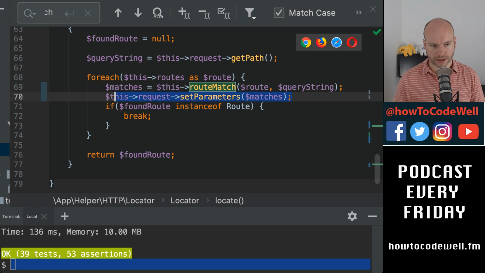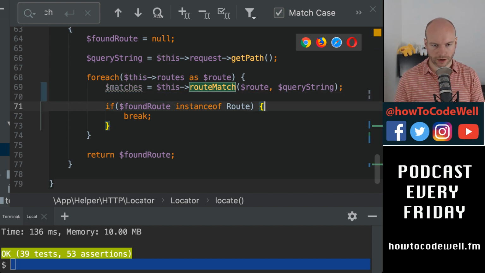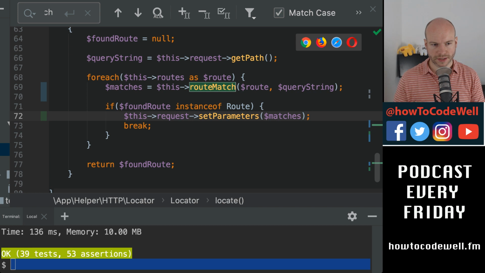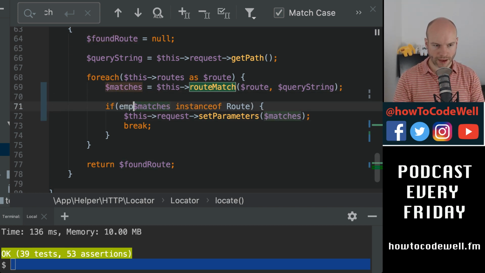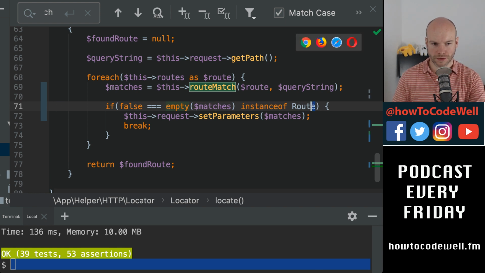Okay, so that really then therefore needs to go into here. This is matches, if this should be empty. I should really be testing this. I'm just bashing the keyboard now. If this is not empty, matches, then what we do is we set that.